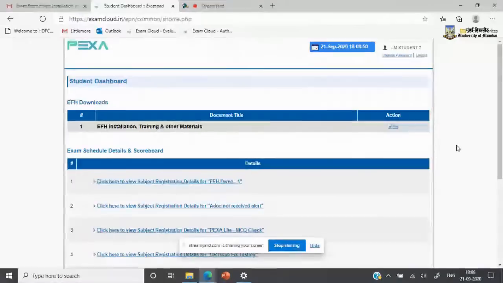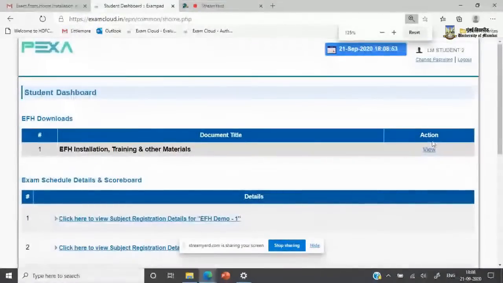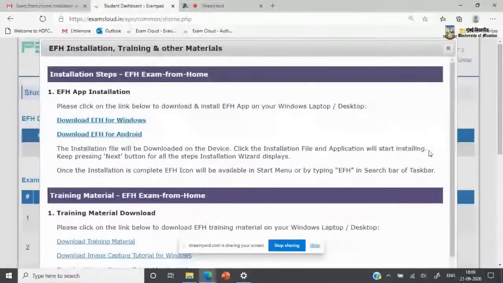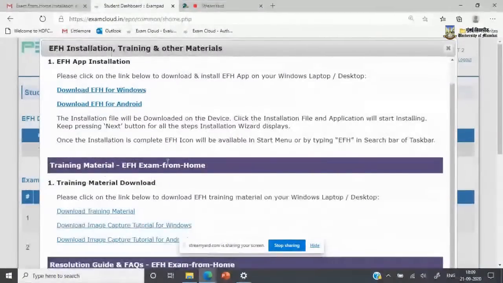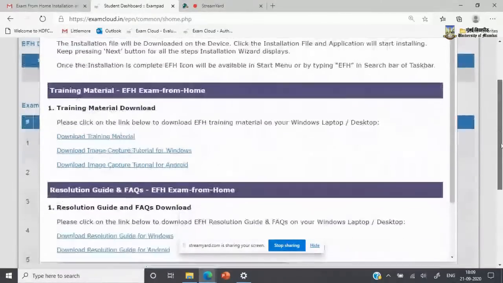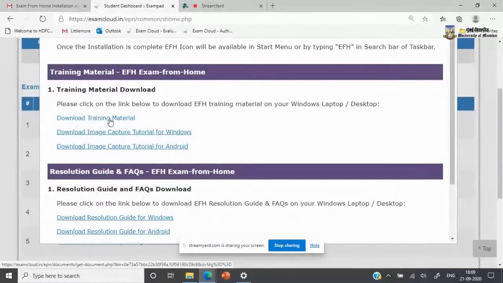Right, ma'am. So I will zoom into the screen also. As you can see, you will come into your student dashboard, which looks like this. As you can see here, you will see a document titled EFH installation, training, and other materials. The action point given to you here will be view. Kindly click on view. Once you do that, you will see multiple line items here. The first one will be installation steps, EFH exam from home. The next one will be training material. Using these training material links, you can download the training material to view how to use this application.